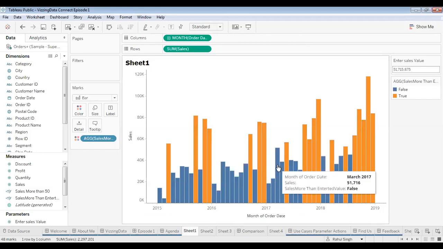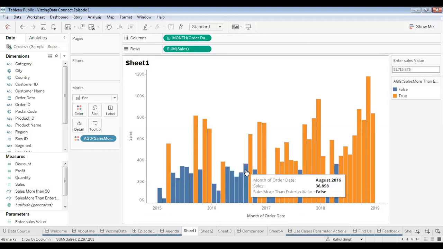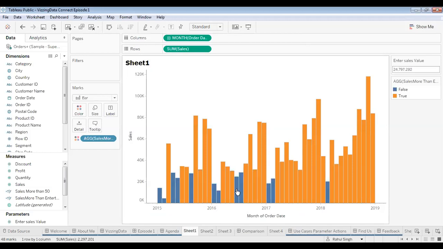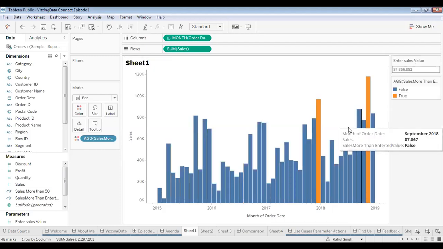So now if I hover on any of the bars, the bar color changes accordingly. If I hover on this bar, all the months that have a sales value greater than this particular value, that is 24,797, are colored orange, and all those which have less than it are colored blue. So parameter action adds much more interactivity to the dashboard. Like we saw just now, it eliminates the need to enter the value. If you see the box over here, enter sales value, the numbers change automatically as you keep on hovering over the bars.